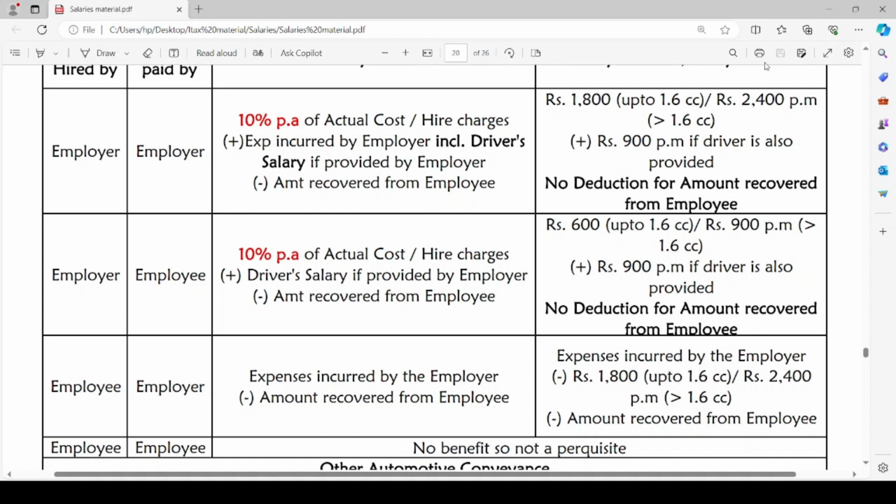But if the car is used partly for personal use and partly for official use, then the expenses incurred by the employer minus rupees 1800 per month or rupees 2400 per month based on the car minus amount recovered from the employee will be the taxable perquisite. The next case, when the employee owns the car and he himself bears the expenses, there is no perquisite.